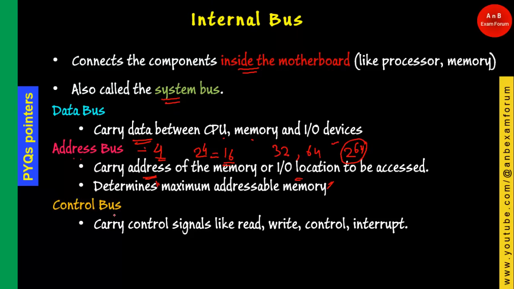And the last one is the control bus. As the word suggests, there are various controls like read, write, control and interrupt. So if you want to read a particular address, the control bus will make the read signal high, and it will access the location of the memory which contains the data in the data bus.